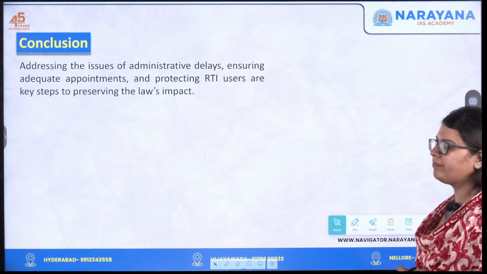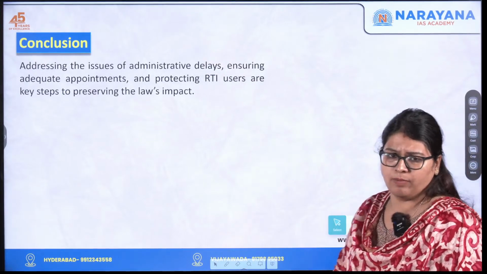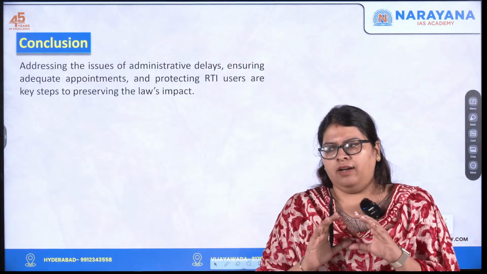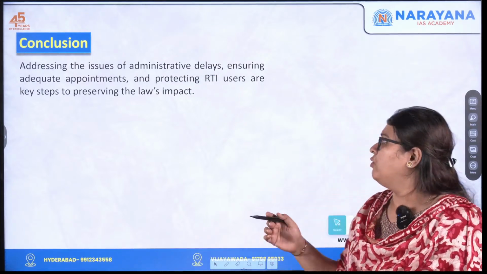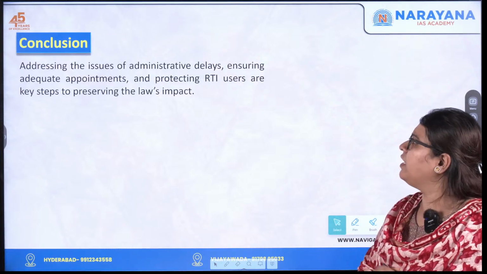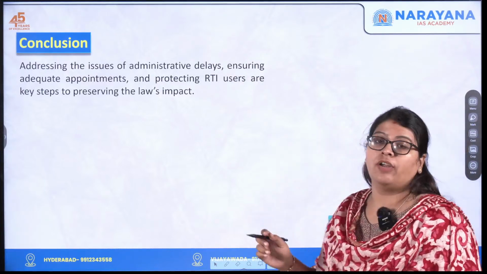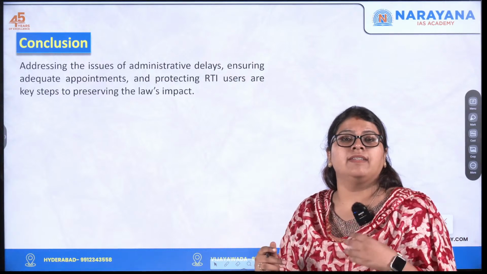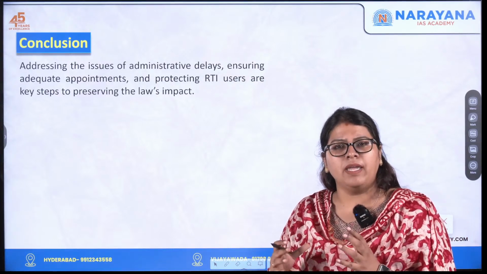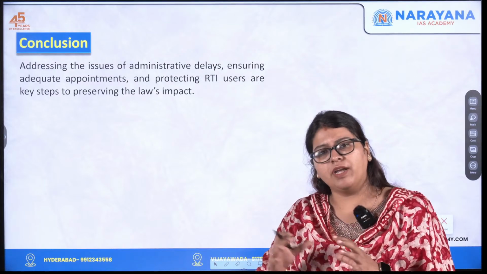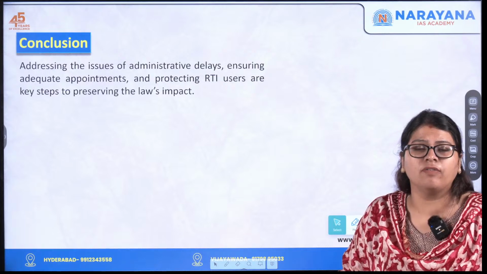This is what the article talks about. And towards the conclusion, you can bring about a very neutral conclusion, which says, addressing the issues of administrative delays, ensuring adequate as well as timely appointments, and making proper amendments for the welfare of the people, not for the convenience of the government.